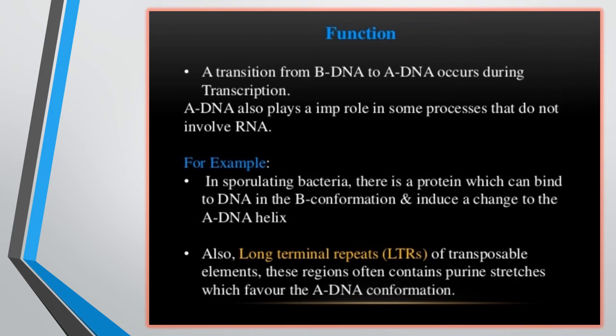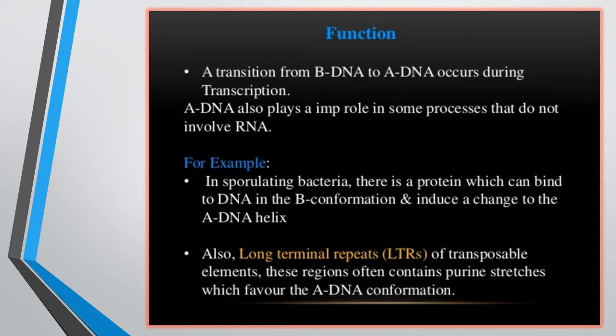A transition from the B DNA form to the A DNA form occurs during transcription, and during that phase A DNA also plays an important role in some processes that do not involve RNA. So without RNA, B form can change into the A form. For example, in sporulating bacteria, there is a protein that can bind to the B DNA form, and that B form of DNA can be induced into the A DNA form.